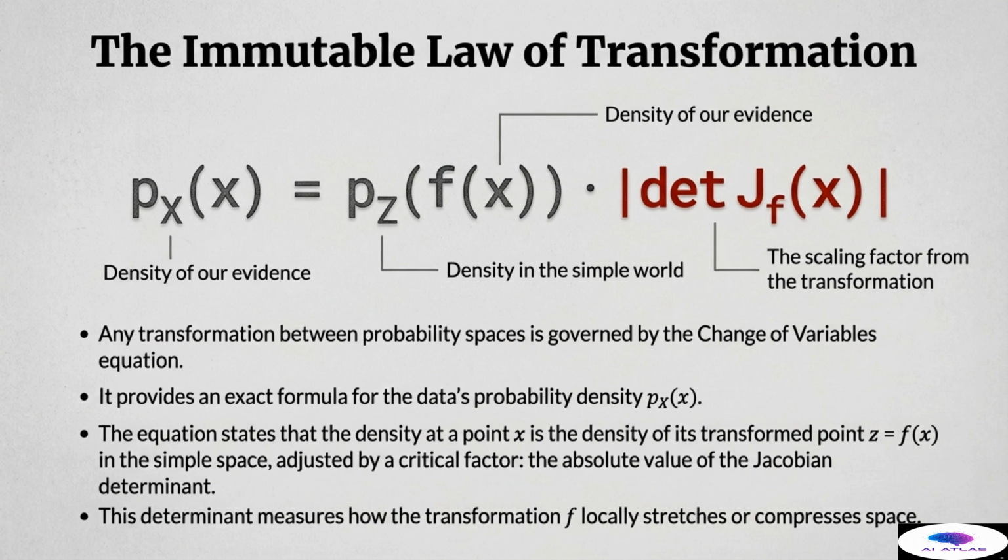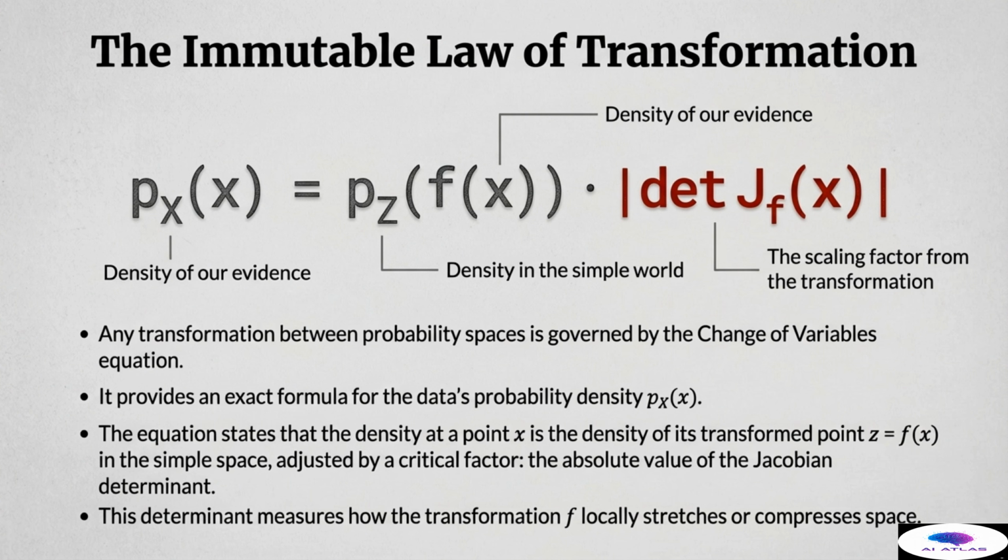Look at the formula. The density of our complex data at a specific point x is equal to the density of its transformed counterpart, z equals f(x), in the simple world. But this simple density must be adjusted by a critical scaling factor, the absolute value of the Jacobian determinant, denoted as the magnitude of det J_f(x). This determinant is the key element, as it precisely measures how the transformation function f locally stretches or compresses the space around the data point. If we stretch the space, the density decreases.